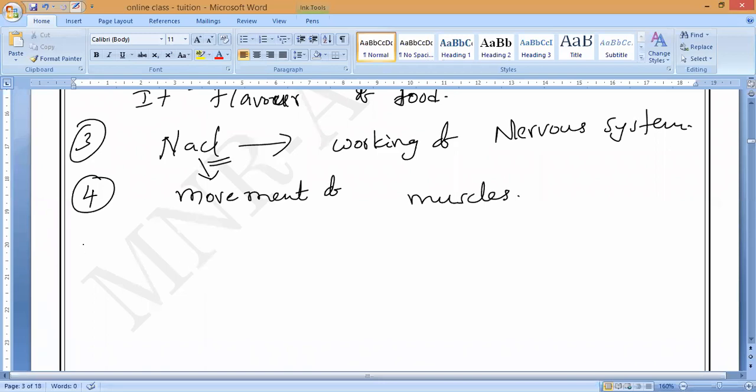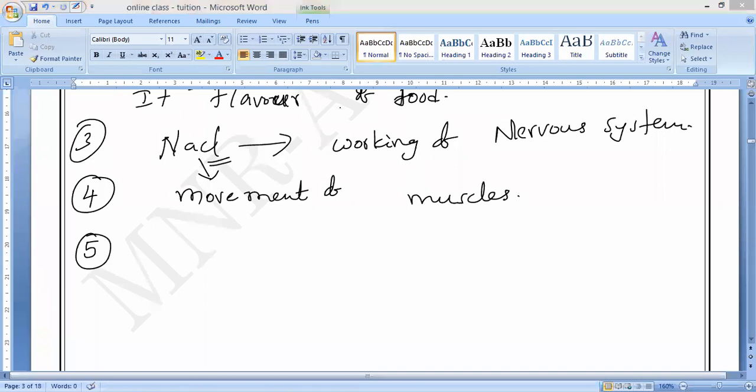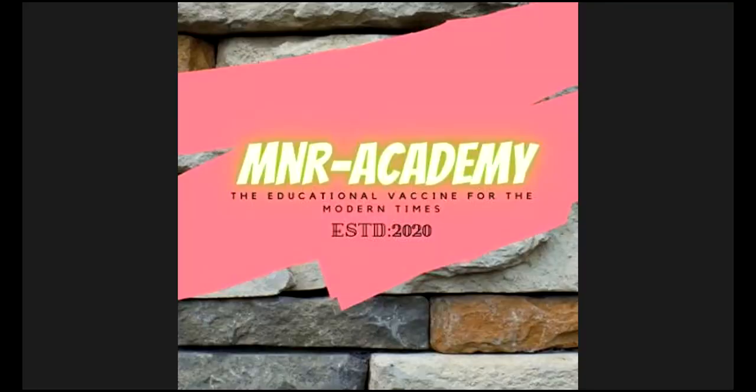Main thing, digestion of food. We have one acid in our stomach. What is that? Can you say, guys? Hydrochloric acid. So our stomach releases hydrochloric acid with the help of whom? NaCl. This is the importance of subject integrated biology with chemistry. Do you understand, guys, what I'm saying? So that is the importance.